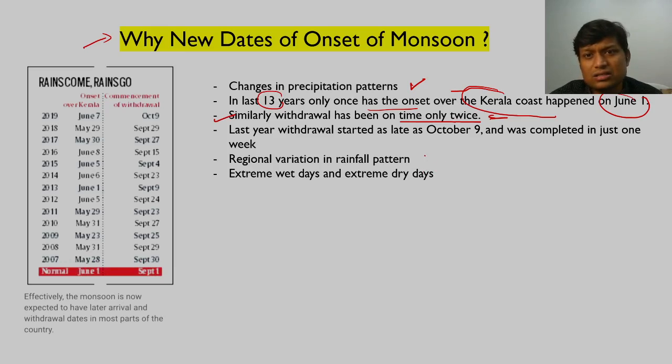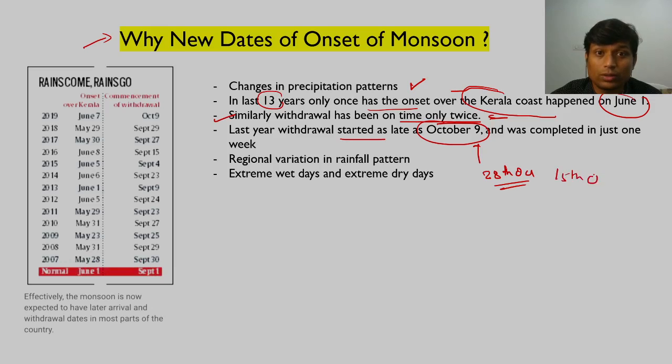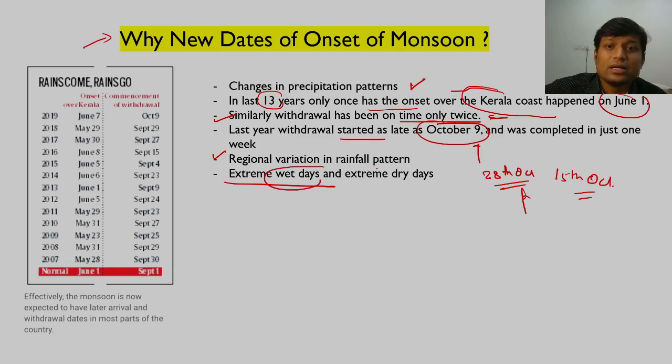And last year withdrawal started as late as October 29. Even this year withdrawal only happened on 28th of October. As per the new parameters we are considering withdrawal to be on 15th October, and actual withdrawal this year was on, sorry, there are a lot of crackers. Withdrawal took place on 28th of October. Fine, so this is almost 15 days late. Then there is also regional variation in rainfall pattern. Then there are extreme wet days and extreme dry days.